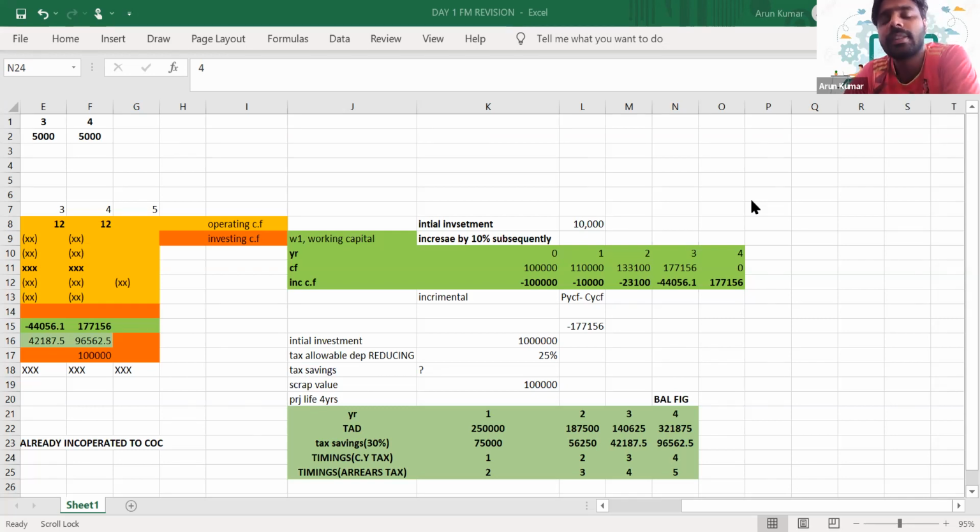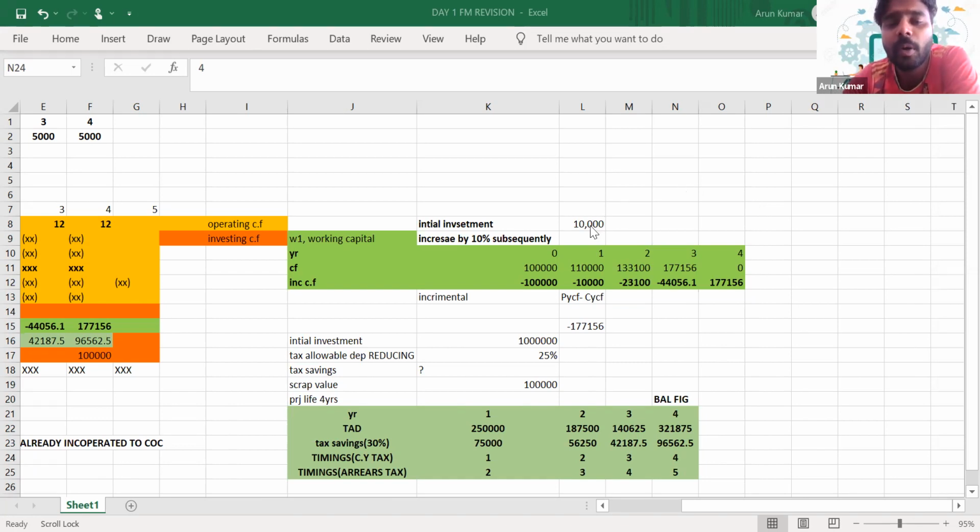So do you think this investment needs to be made at the start of a project, or will it be done at the end of a particular year? Should the working capital required for that particular year be invested at the start, or at the end? Can you reply in the chat, guys?